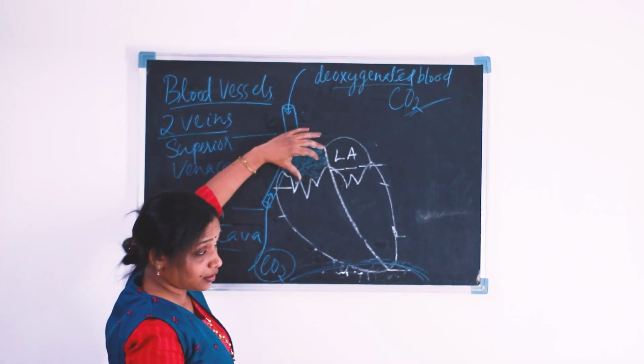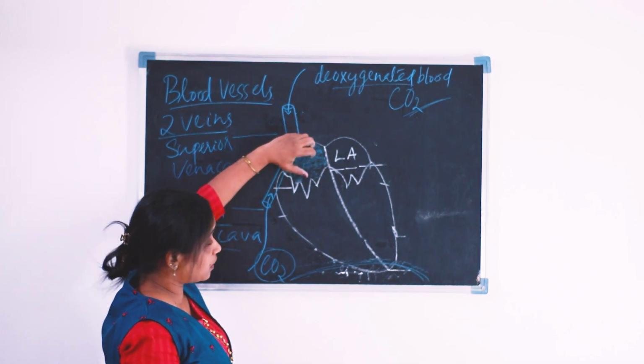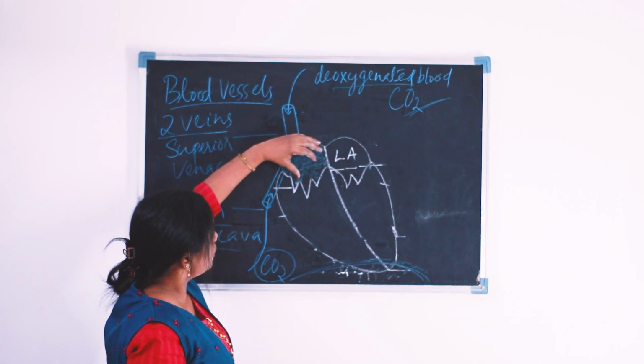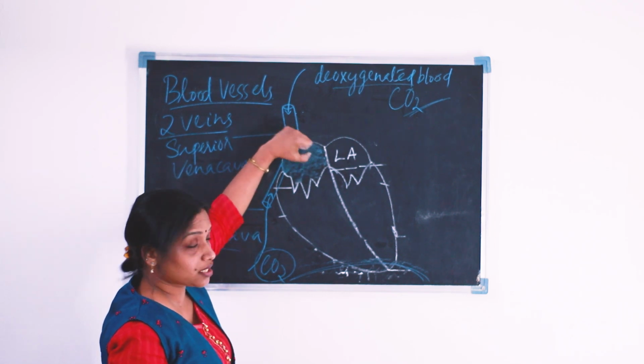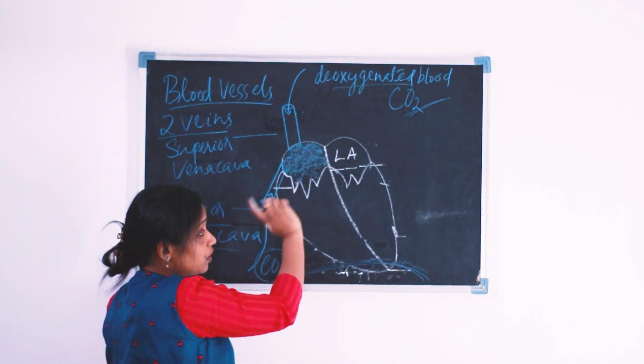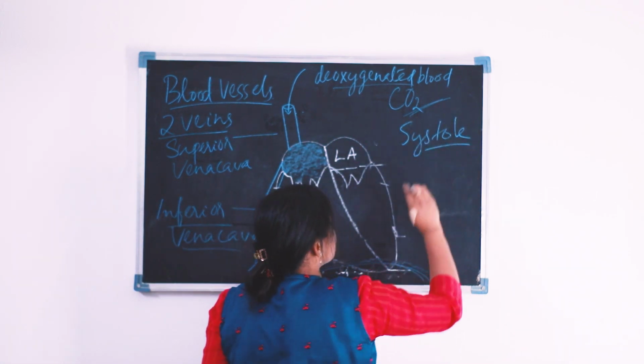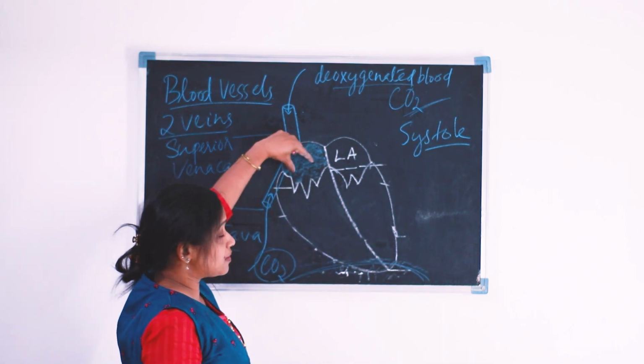That contraction of the chambers of the heart, the contraction of the auricle, is known as systole. That is auricular systole.